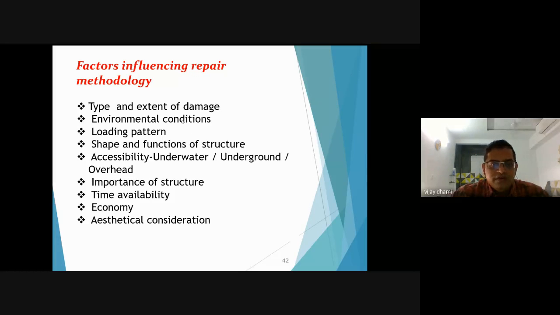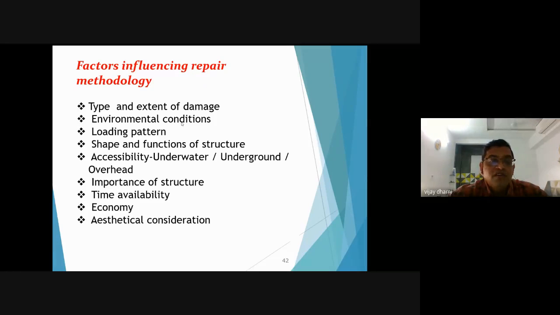Another factor is the loading pattern. Another factor is the shape and the function of the structure. Different kinds of structures in use will get repaired with different methodology and different material. The position of your structure, meaning whether it is underwater, underground or overhead, is also a factor deciding repair materials and repair methodology in a different way.